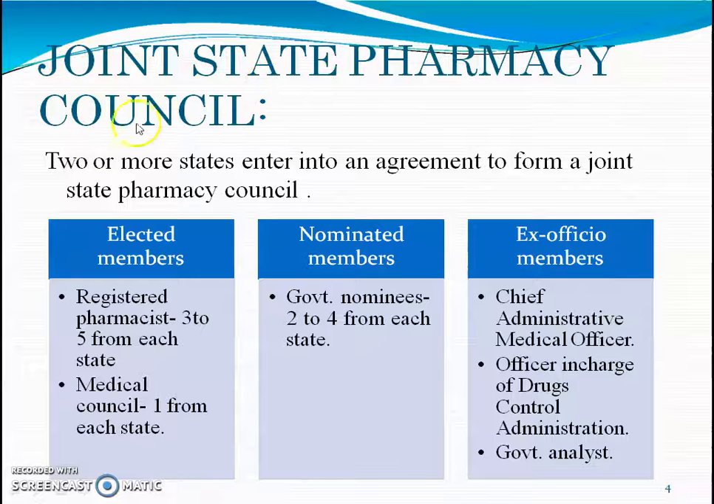Joint State Pharmacy Council. Two or more states enter into an agreement to form a Joint State Pharmacy Council. In this, elected members are registered pharmacists, 3 to 5 from each state, and Medical Council, 1 from each state. Nominated members are government nominees, 2 to 4 from each state. Ex officio members are Chief Administrative Medical Officer, officer in charge of drug controller administration, and government analyst.